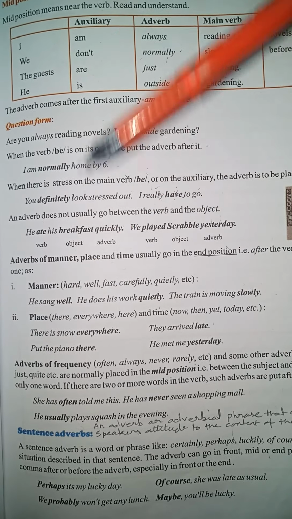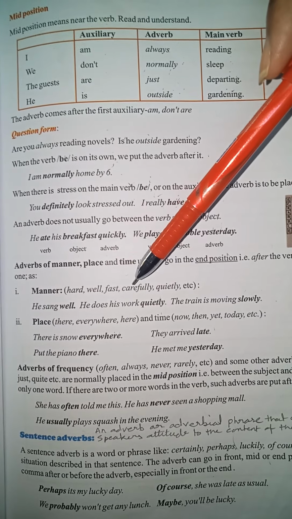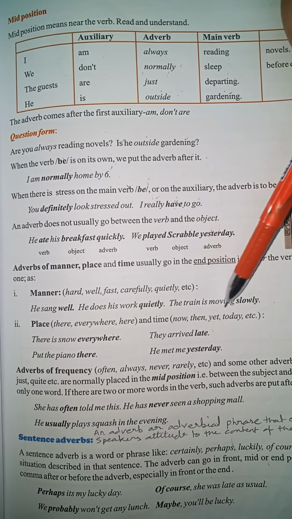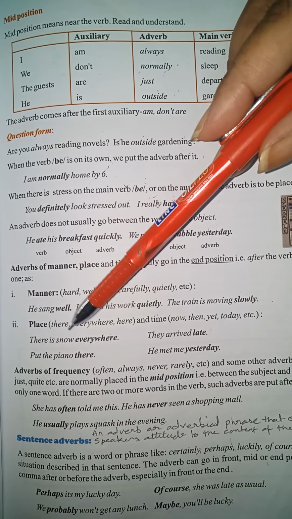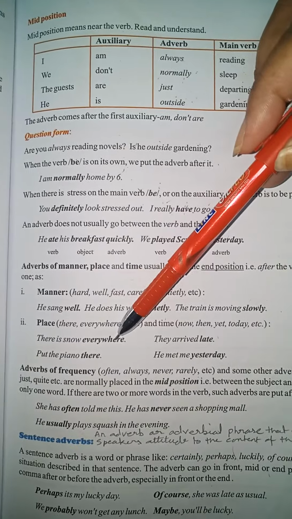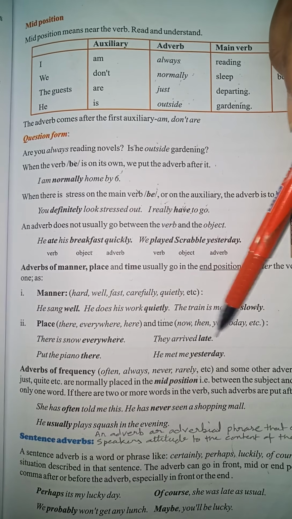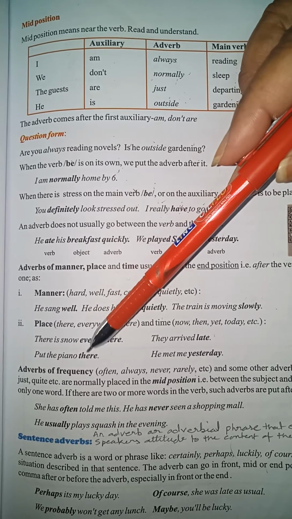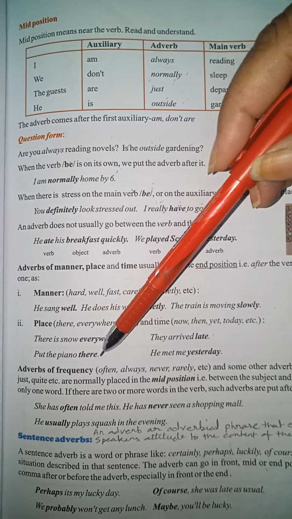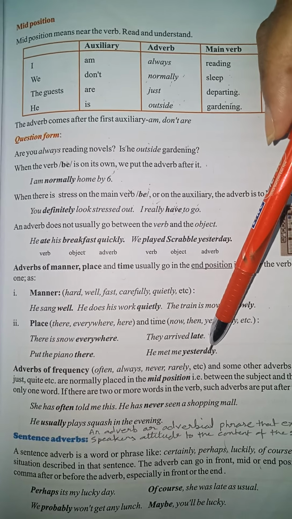Next we have adverbs of place. There, everywhere, here. These are the words used to describe adverbs of place. And for adverbs of time, we use words like now, then, yet, today. For example, there is snow everywhere. Adverb of place, where? Everywhere. Then they arrived late. When did they arrive? Late. So another example, put the piano there. Put the piano where? There. So this is an adverb of place. He met me yesterday. When did he meet me? Yesterday. So this is an adverb of time.